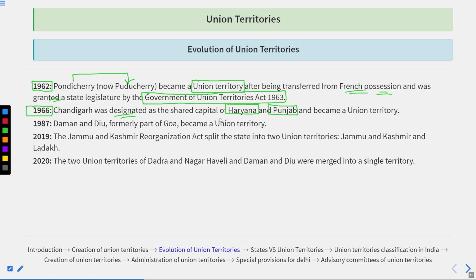Chandigarh could not be governed by one state government, and having both state governments in the same city was difficult. So it became a shared capital of Haryana and Punjab, but put under the control of the central government because it became a union territory.